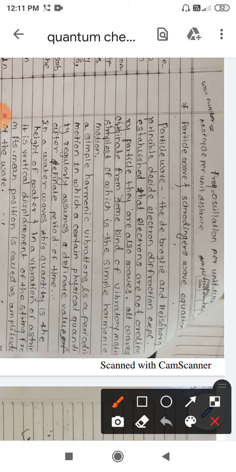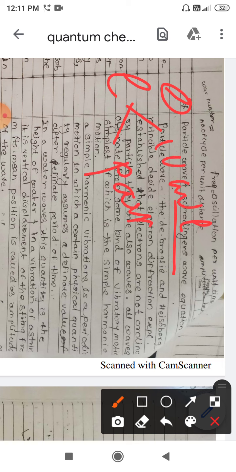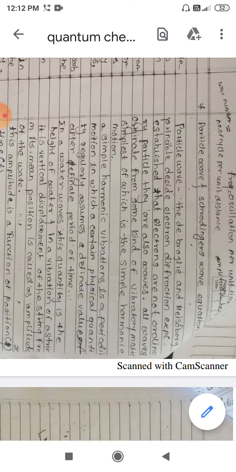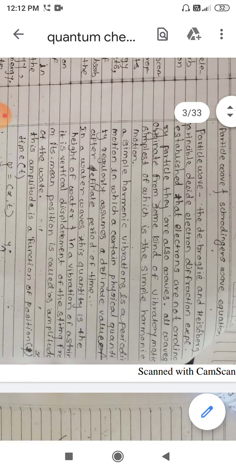Schrödinger has given the famous wave equation for electrons. Since the electron is a microparticle, it behaves with both wave and particle nature. So how are we able to explain the behavior of both particle and wave nature of electrons? For this he implemented simple harmonic oscillations, and based upon the frequency of those simple harmonic oscillations